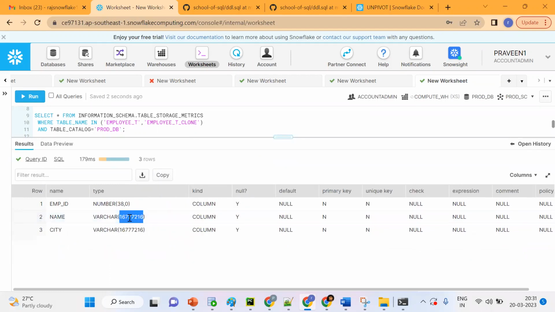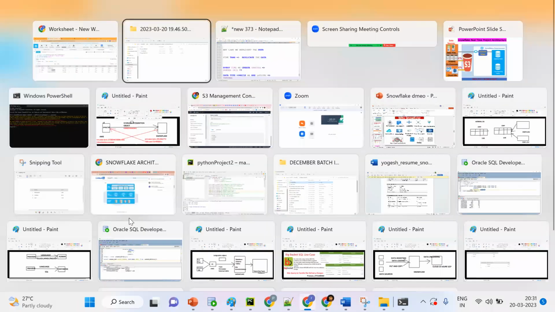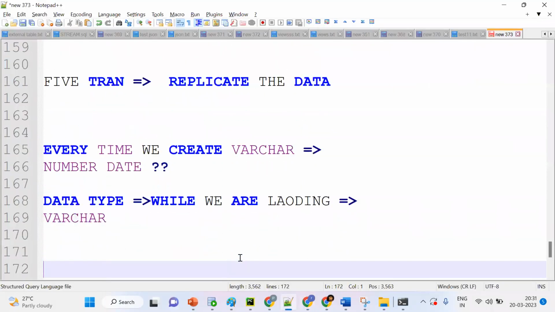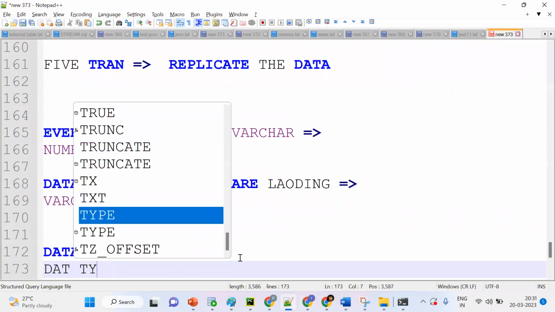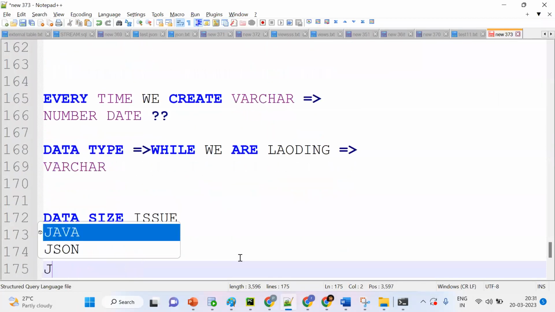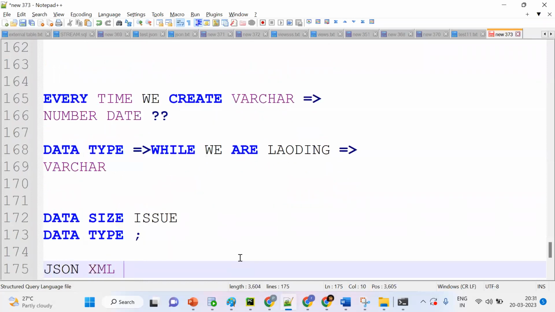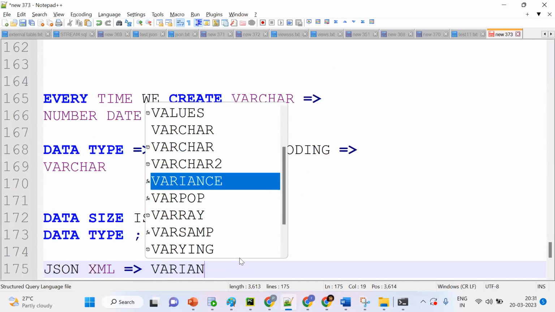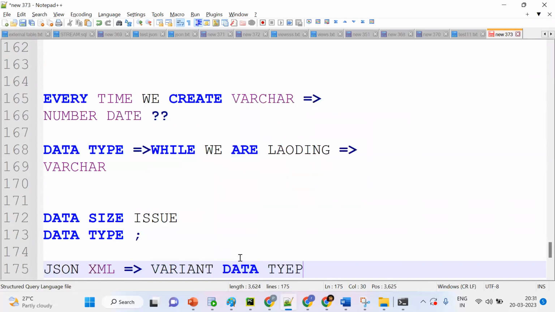Now tell me, is there any limitation? This much data, 16 MB, will be there. So there will be no data size issue or data type issue. It will support the bigger length. Suppose you have JSON or XML, we should go for one type, that is the variant data type. So it depends.